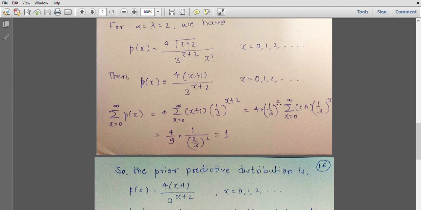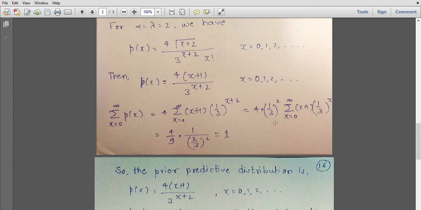So 4 into (1/3) squared. So (1/3) raised to 2 I have taken outside the summation, so that I get (x + 1) times (1/3) raised to x. So following the result that the summation of n times p raised to n minus 1, where n goes from 1 to infinity, is 1 upon (1 minus p) whole square, where the absolute value of p is less than 1.